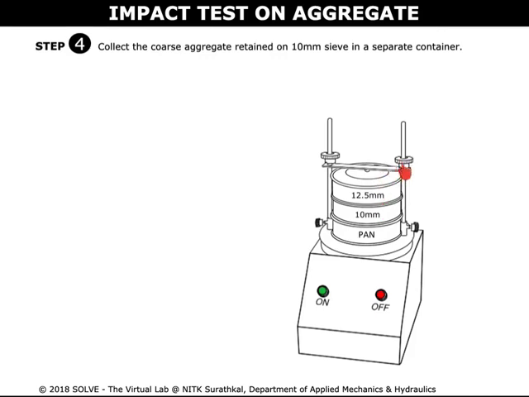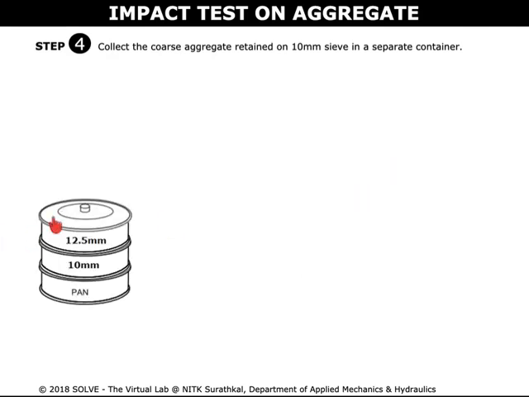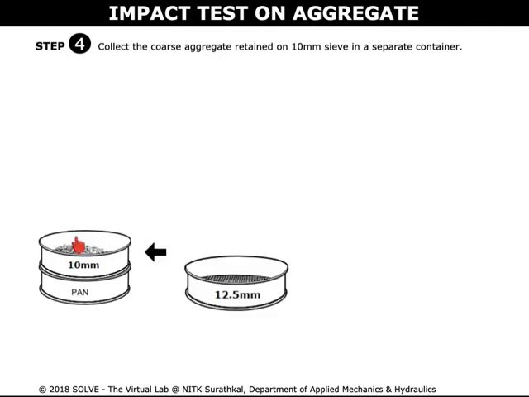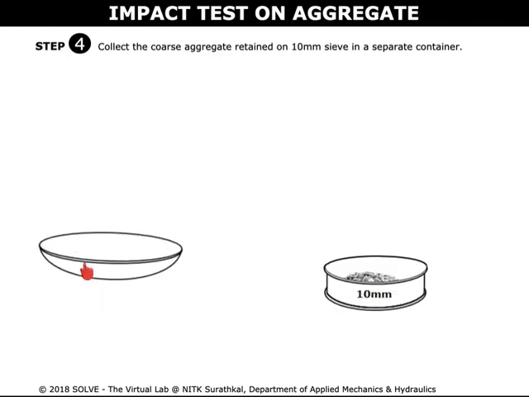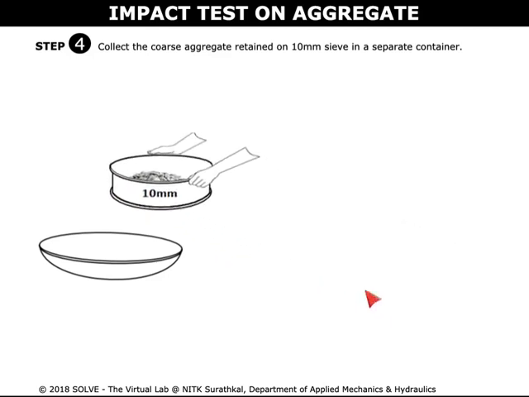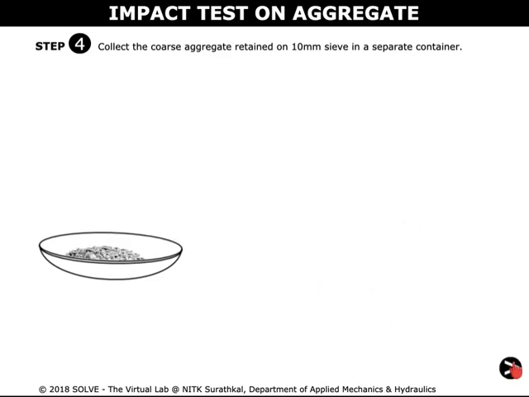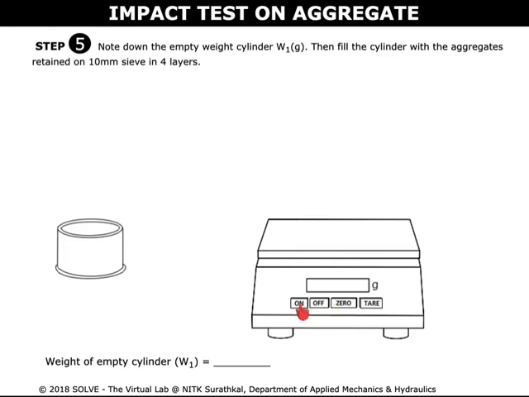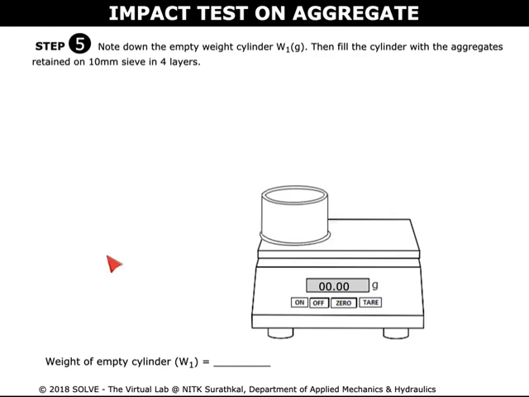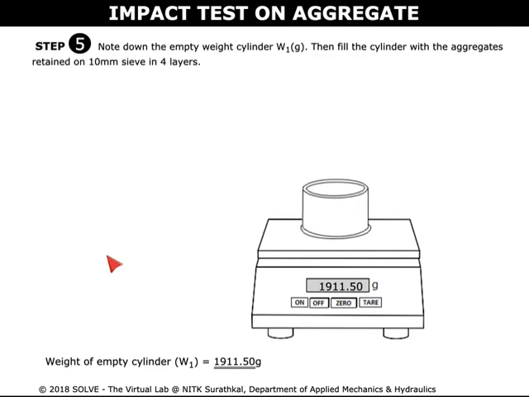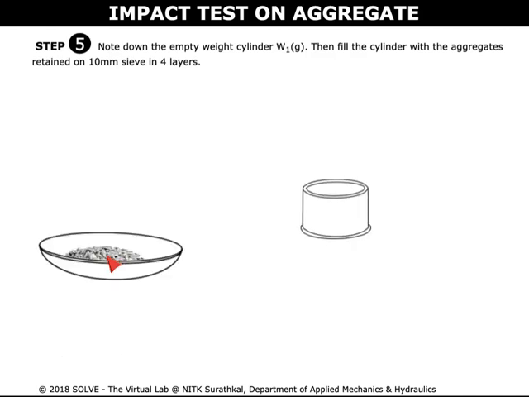Remove the set of sieves from the mechanical shaker. Open the lid. Collect the coarse aggregate retained in the 10 mm sieve in a separate container. Click here to transfer the sieves in the separate container. Switch on the weighing machine and click on tare to clear the weight. Click on this cylinder and note down the empty weight of the cylinder, that is W1.